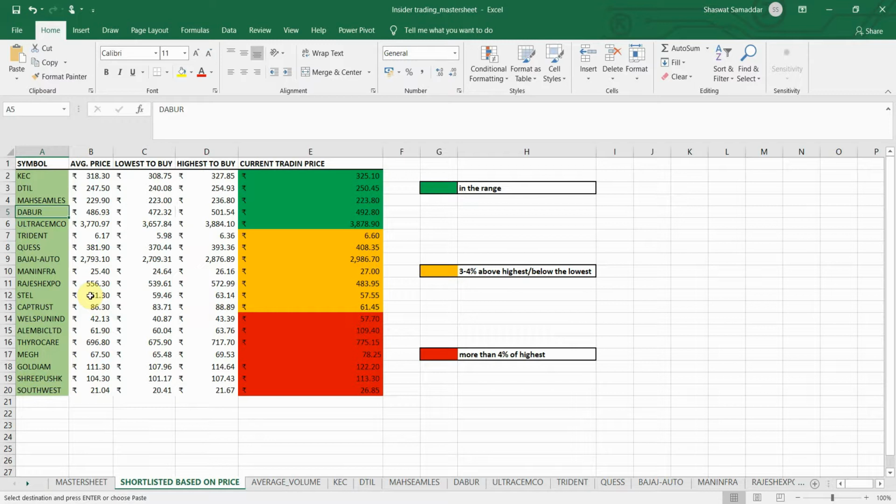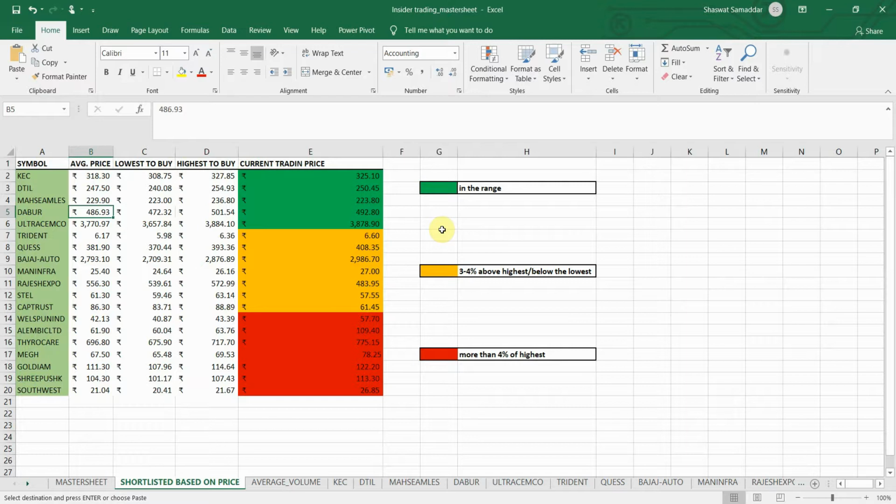Let me copy this price and go to our master sheet where I note down the data. As you can see, there is a worksheet named shortlisted based on price. I include all the stocks which have passed all the four parameters in this worksheet.